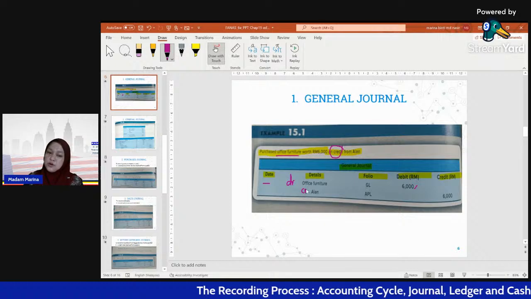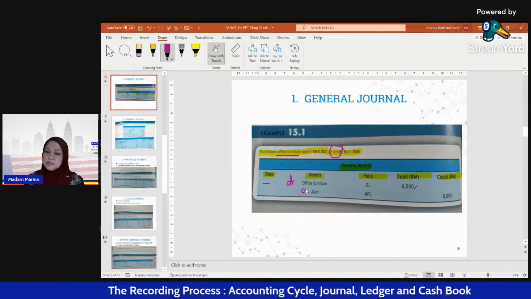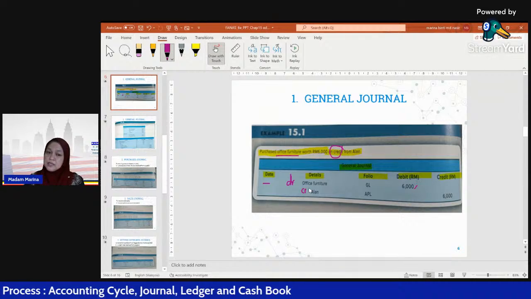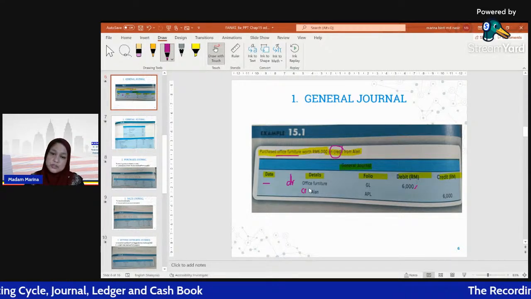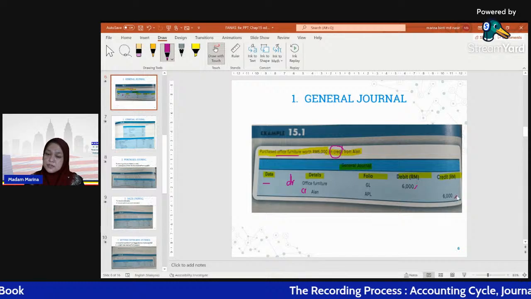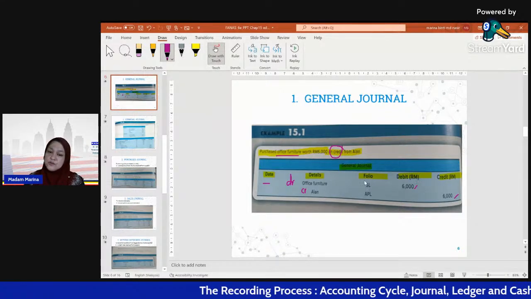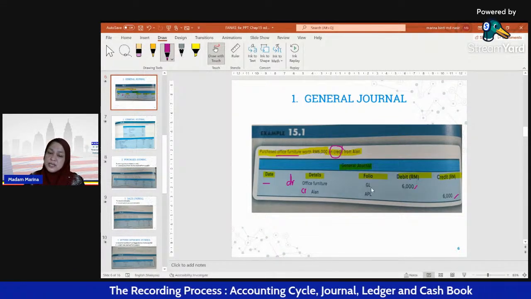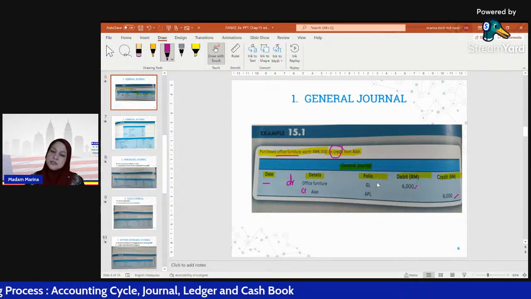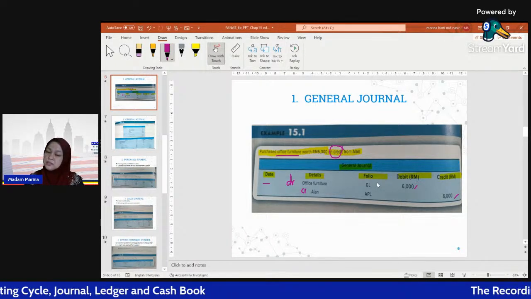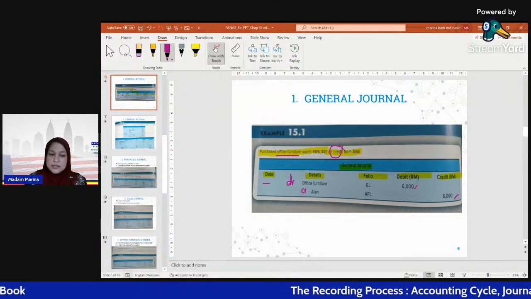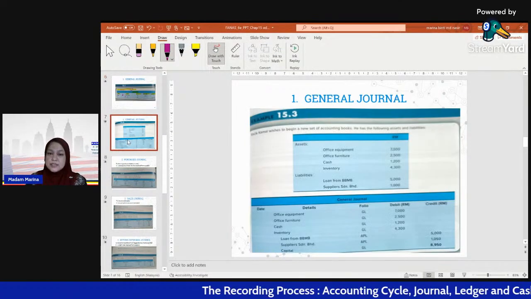The name of the accounts payable, which now is Alan, because Alan supplied office furniture to us. How much? 6,000. For the folio, what does GL mean? GL is general ledger. APL is accounts payable. Alan is our accounts payable. Clear, class? This is the example.